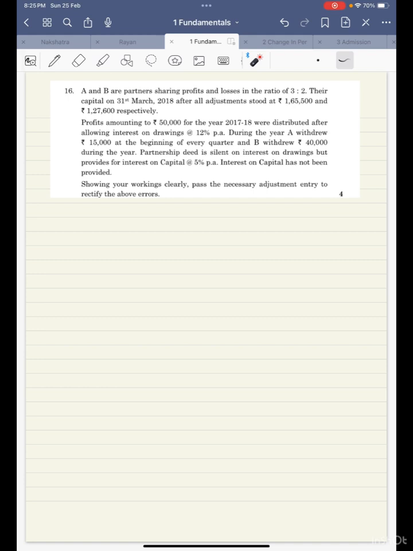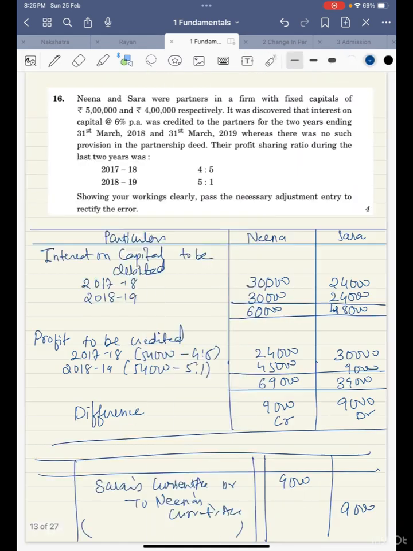Okay, opening capitals are not given. So we'll find out the opening capital. How do we find out? Closing capital plus drawings plus interest on drawings less profit and less additional capital if any. Okay, so most of the things are given over here. Using these things, we'll find out the opening capital first.